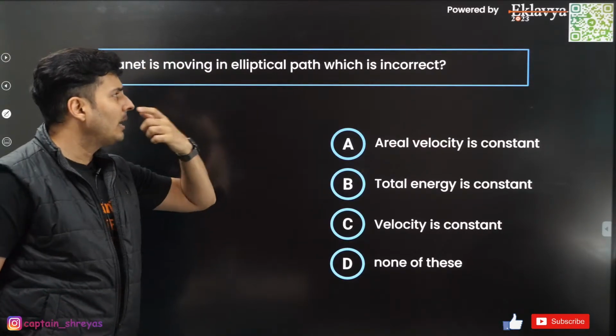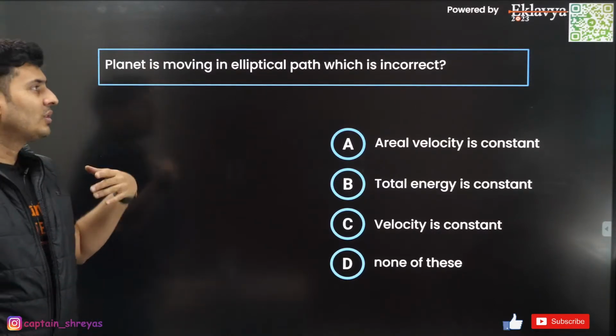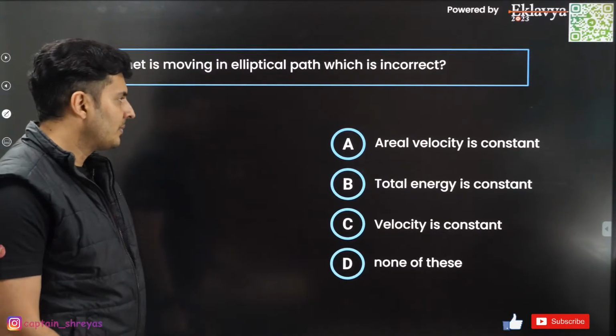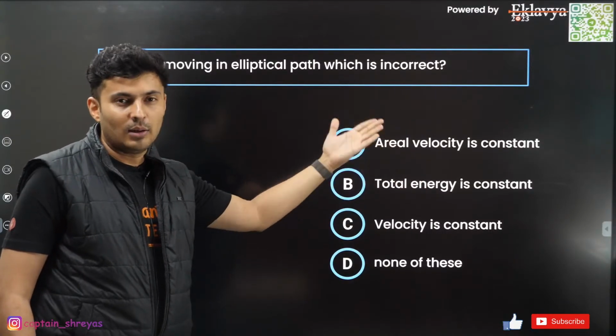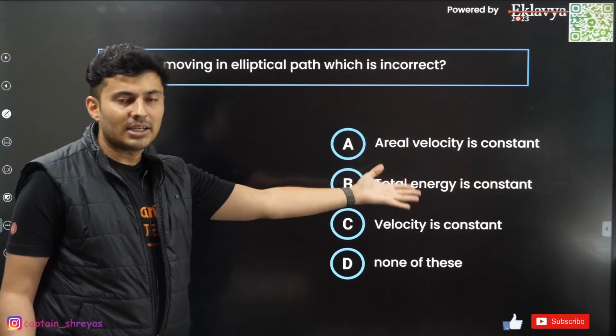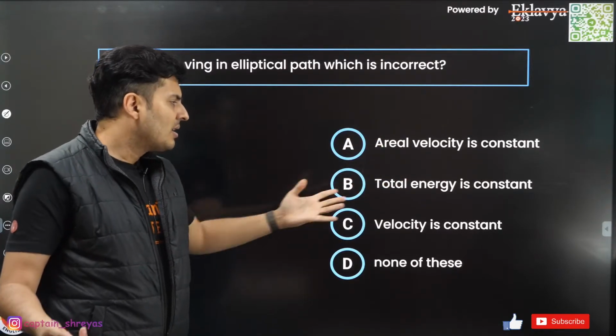Planet is moving in elliptical path, which is incorrect? Which of the following is incorrect? That's the question, guys. Aerial velocity is constant. I think so. That is true. That is in fact the law of areas. Total energy is constant. Yes, mechanical energy is conserved.